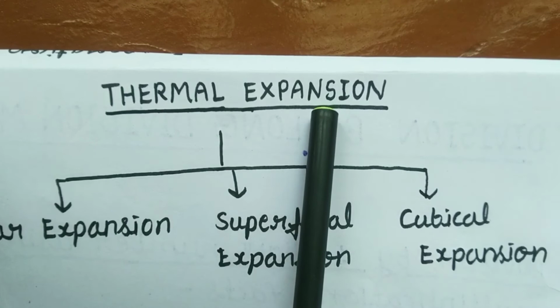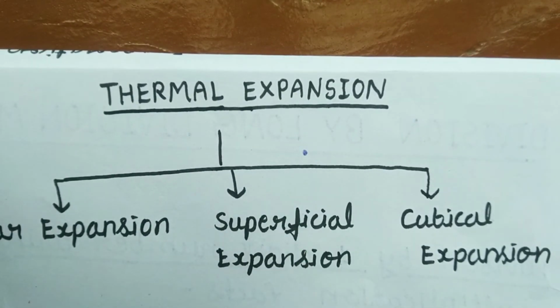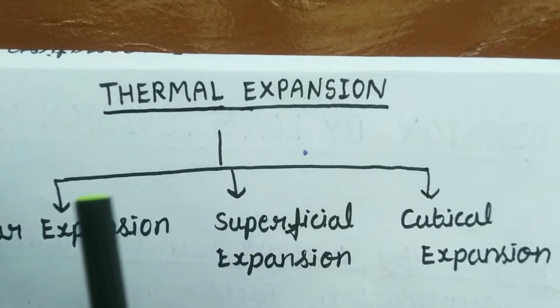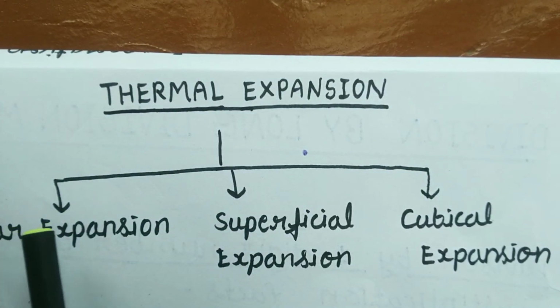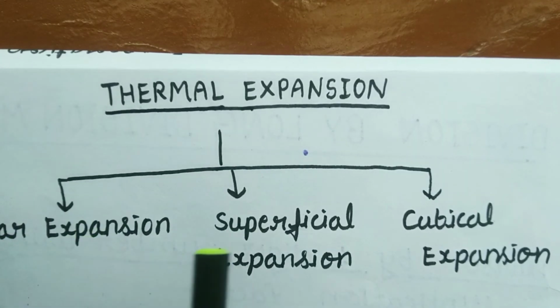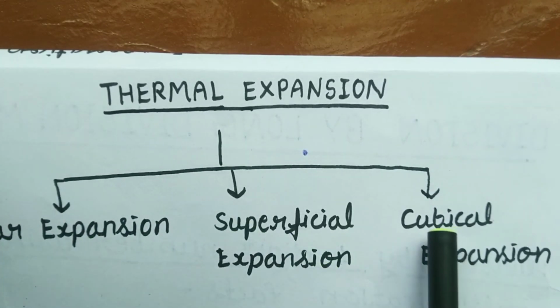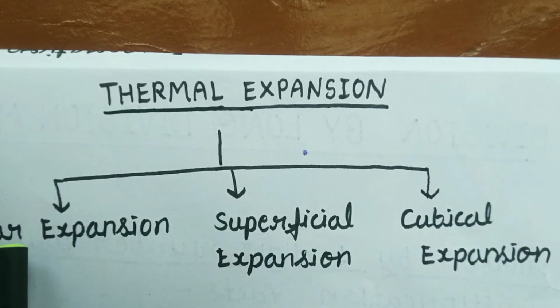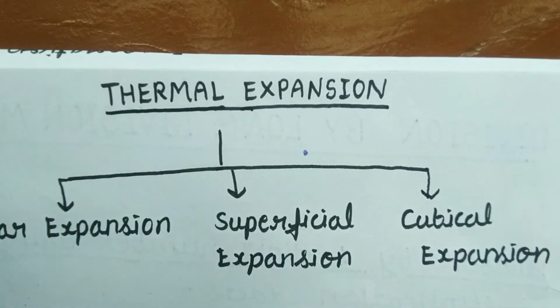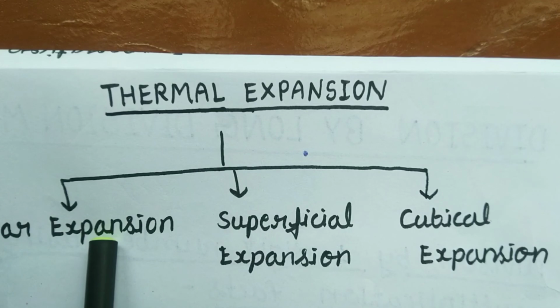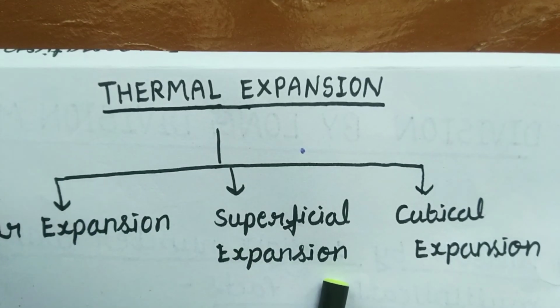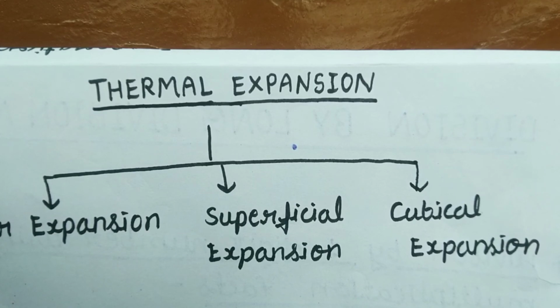Coming to thermal expansion. What is thermal expansion? Dear children, expansion produced in matter due to the absorption of heat energy is called thermal expansion. The expansion in matter is divided into three classes: first, linear expansion; second, superficial expansion; and third, cubical expansion. First of all, what is the meaning of linear expansion? The increase in length of a solid when heated is called linear expansion. Next, superficial expansion. The increase in area of a solid when heated is called superficial expansion.